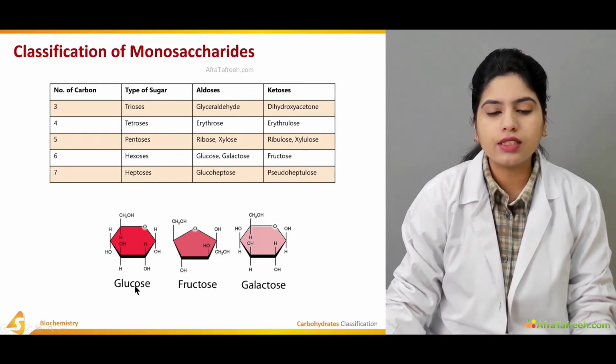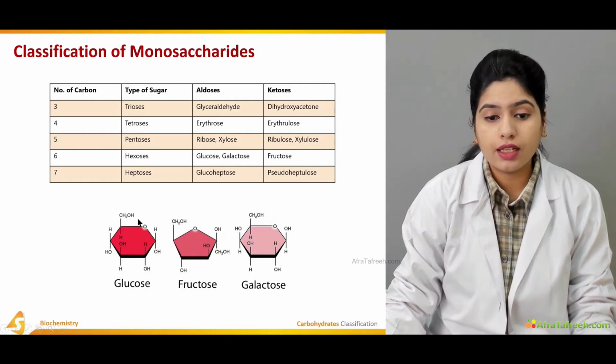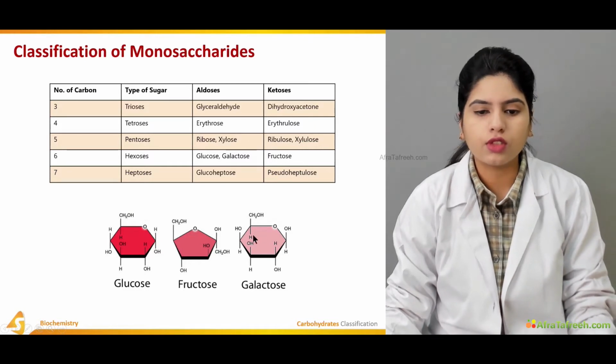Like here you can see this is glucose, and it consists of an aldehyde in its structure, that's why it is an aldose. And this fructose consists of a keto group in its structure, here you can see. And galactose also consists of an aldehyde group in its structure.